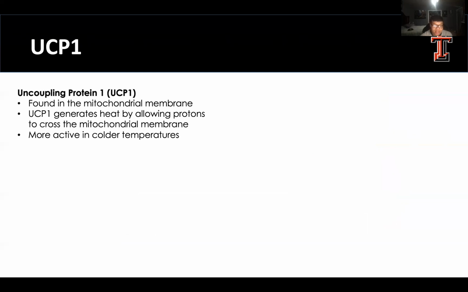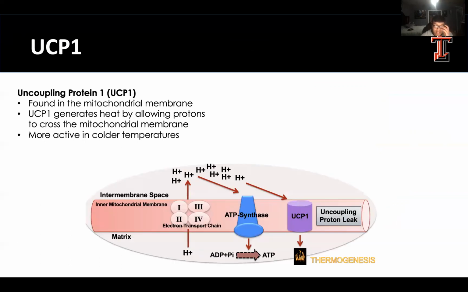Uncoupling protein 1 uncouples the electron transport chain, which is an important metabolic process, and this creates energy in the form of ATP. And UCP1 allows for the free flow of protons across the mitochondrial membrane, and this generates heat in the form of non-shivering thermogenesis.